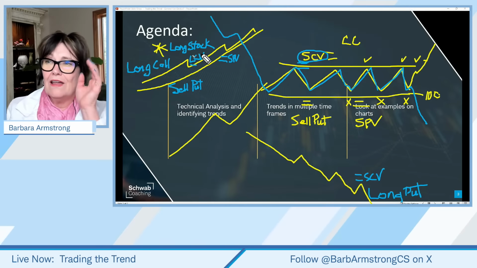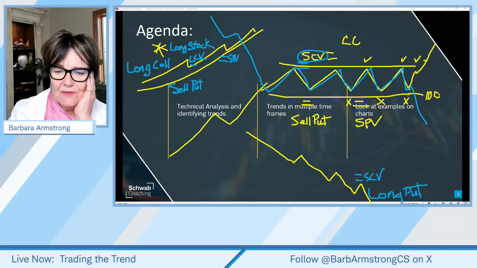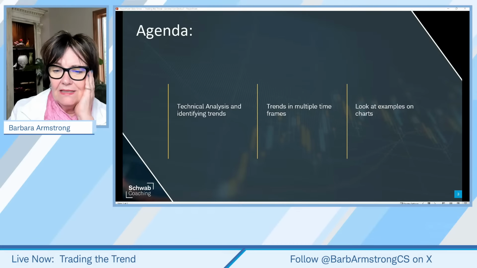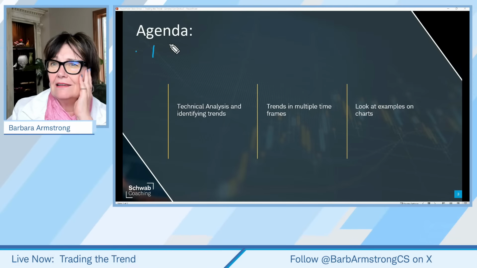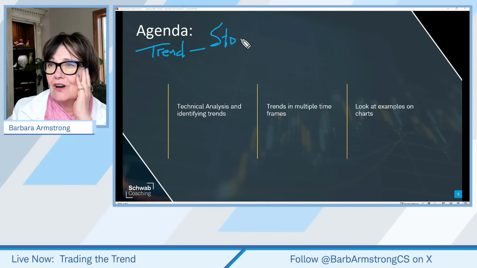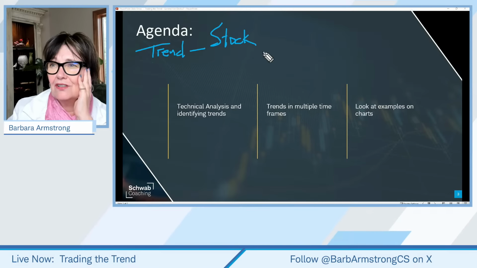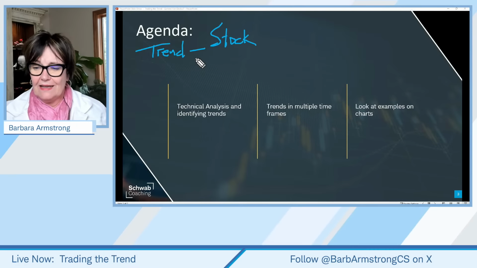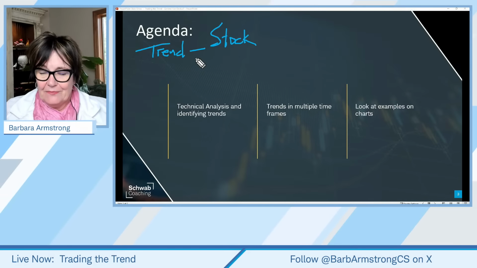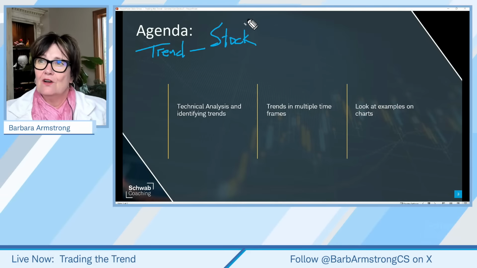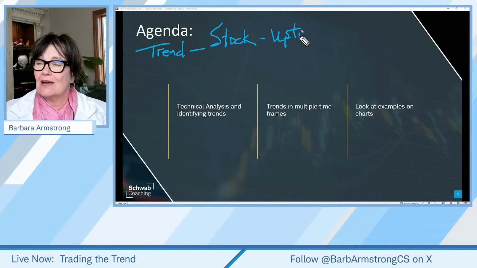Okay. Now, one other thing about trend, so let's just shake my little Etch-a-Sketch there, is that we have trend in both a stock, right? So when we're looking at trend, we want to look at what's happening with the stock. And when I first started, I started with stock investing, and I had a checklist. The first thing on the checklist was, is the stock uptrending? Yes or no? And I would literally put a check mark.